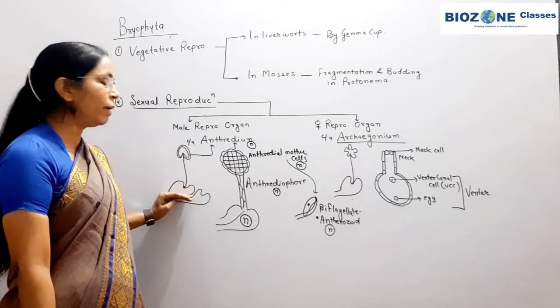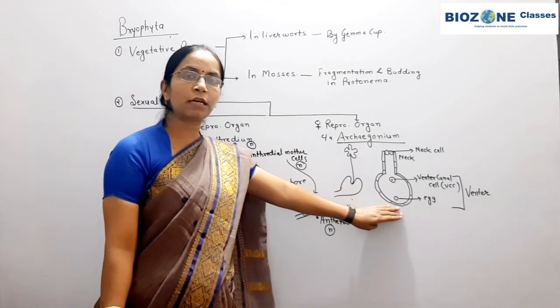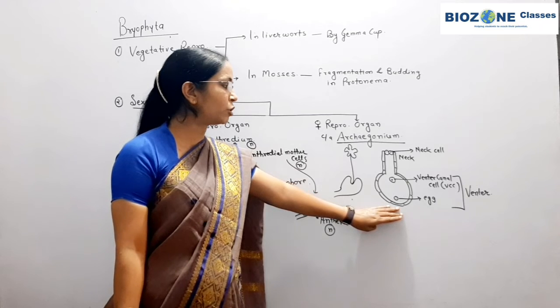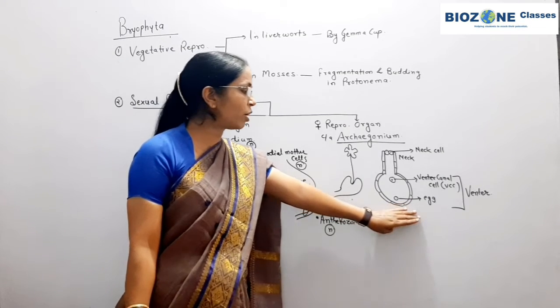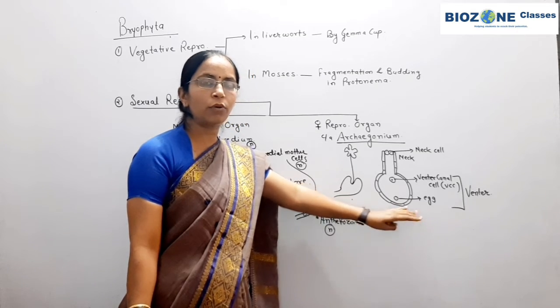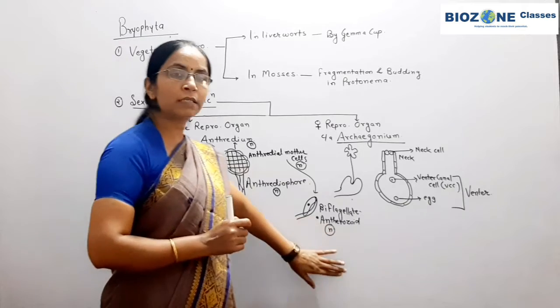So in Marchantia, the male thallus shows the formation of antheridium, and the female thallus shows the formation of what? Formation of the archegonium. And archegonium is the female gametophyte. So this part is clear.